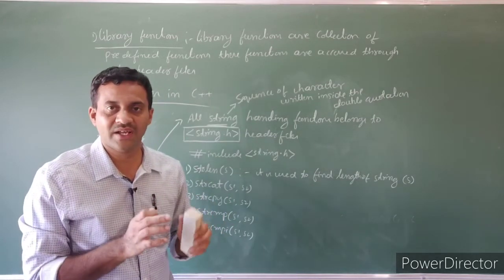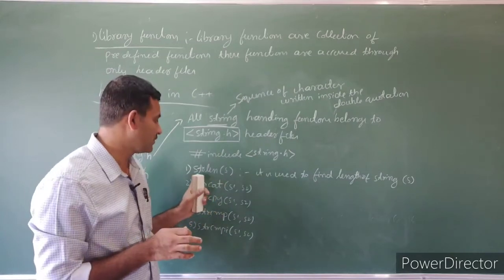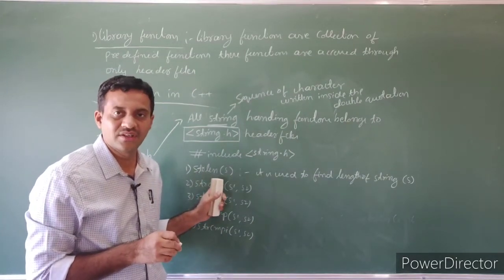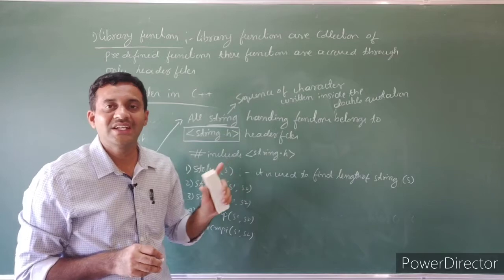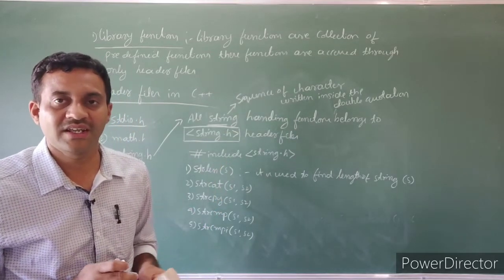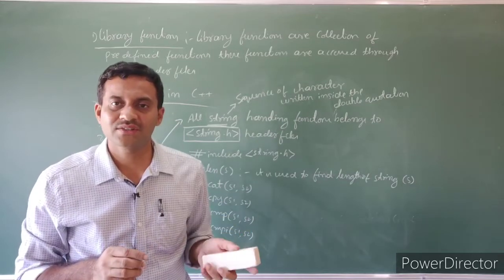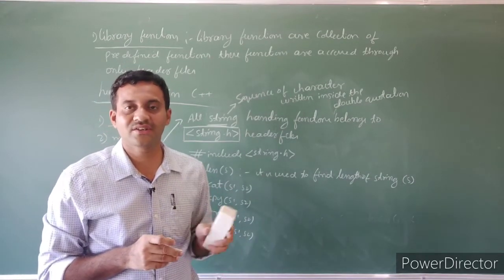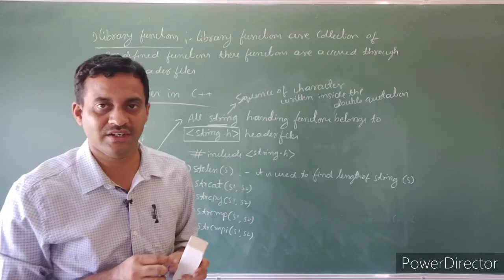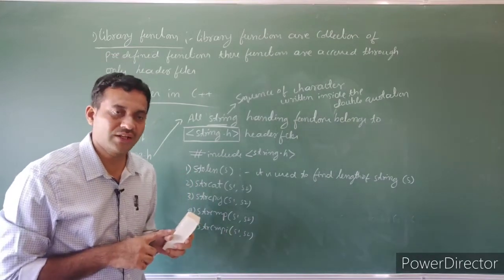It returns an integer value. It counts space also as a character. It reads space as one of the characters. Then it returns an integer value.